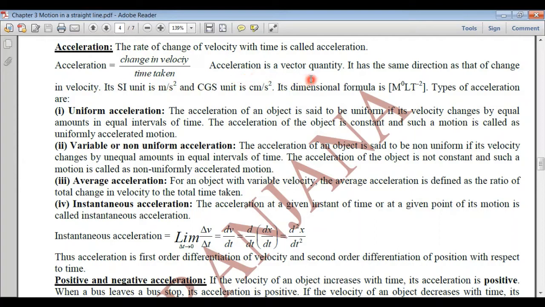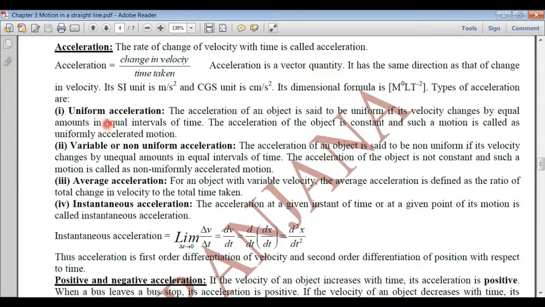And acceleration is a vector quantity, that is it has magnitude as well as direction, and its direction will be along the direction of the change in velocity. SI unit is meter per second upon second, that is meter per second square, and in CGS system its unit will be centimeter per second square. Dimensional formula is L T raised to the power minus 2.